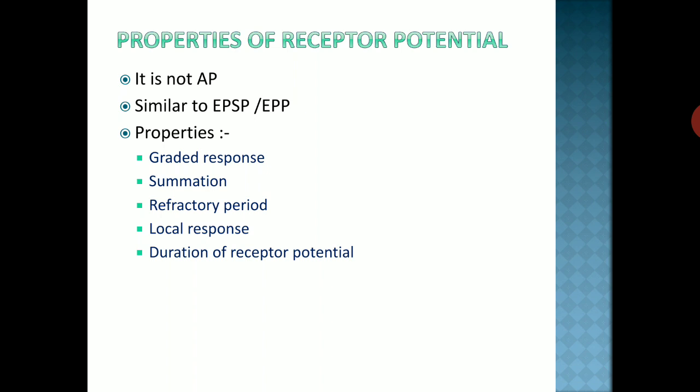Now properties of receptor potential: it is not an action potential, but it is similar to EPSP and EPP. EPSP means excitatory postsynaptic potential and EPP means end plate potential. Properties: graded response, summation, refractory period, local response, and duration of receptor potential.